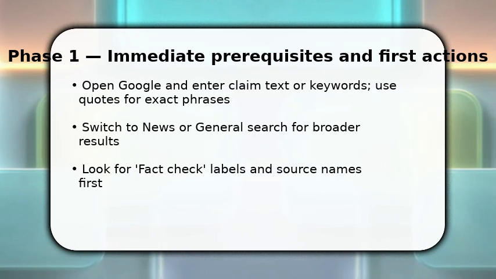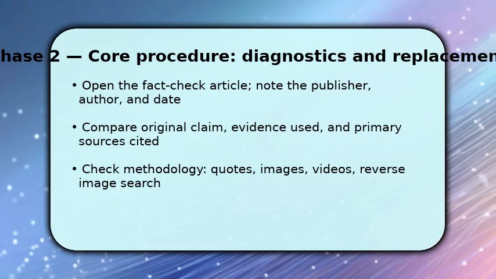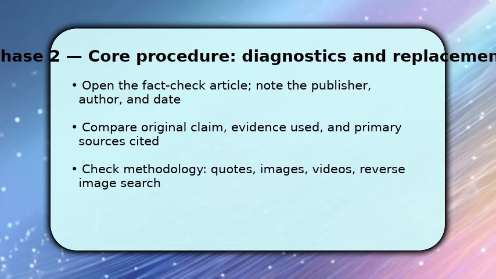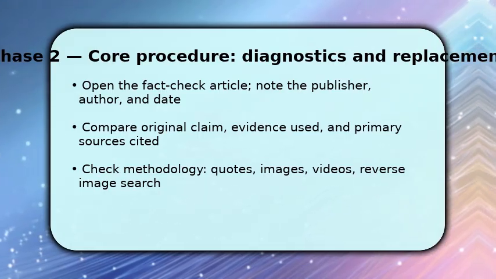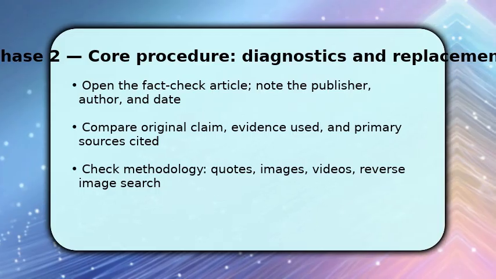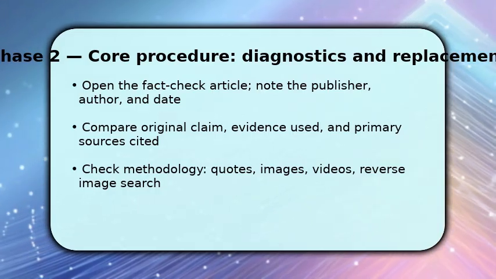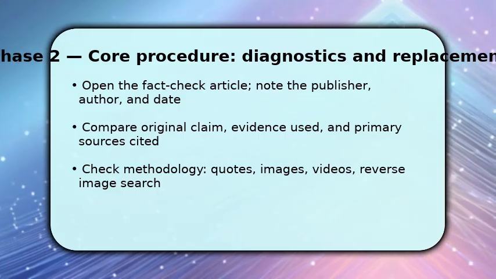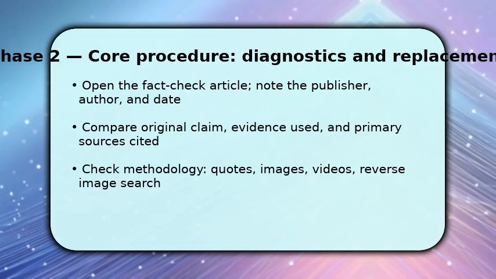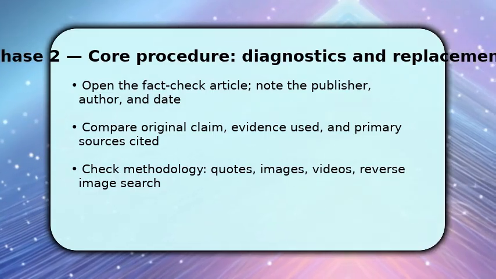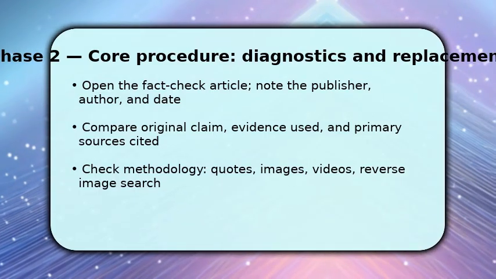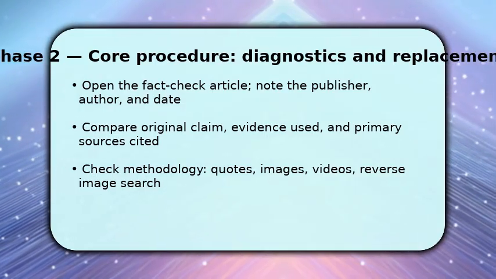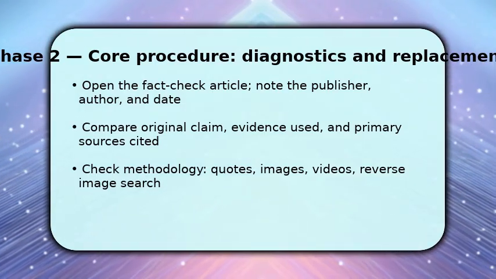You need to evaluate credibility. You now dig into the chosen fact check article and ask, who published this and when, because context matters. Once you know that, compare the original claim to the evidence presented and follow any primary sources cited to confirm chains of verification. Make sure to examine images or video with reverse image search, since visual manipulation is common. If methodology is transparent, you can trust the conclusion more. If flimsy, flag the claim for further cross-checking with other reputable fact-checkers.